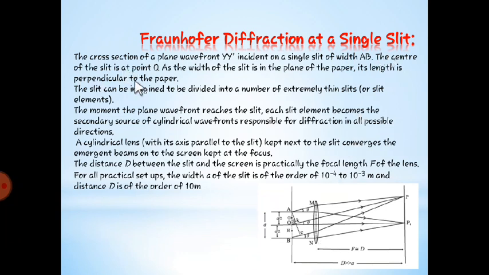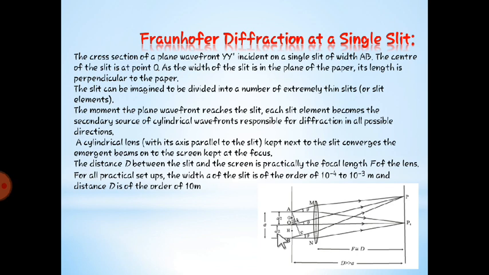The center of the slit is point O. Okay, the center of AB is O. As the distance between A and B is a itself, then what will be AO and OB? It will obviously be a divided by 2 and a divided by 2. As the whole distance is a, if we make a center of it, it will divide into half.